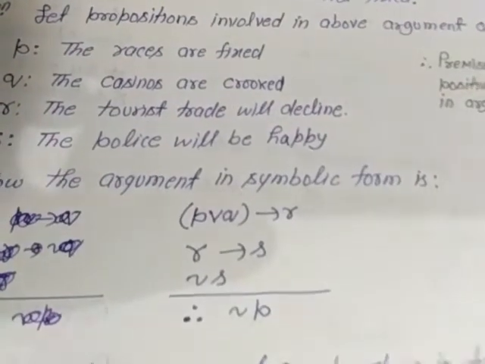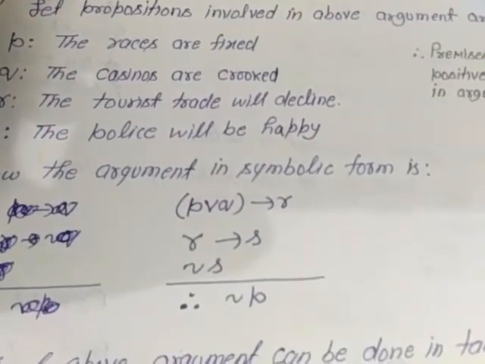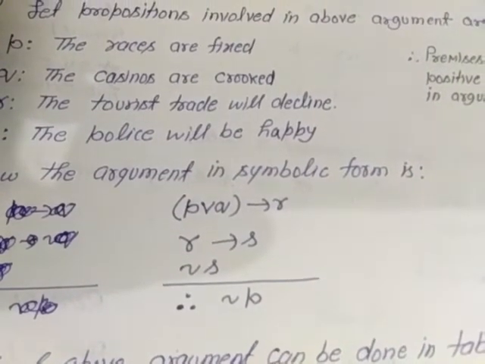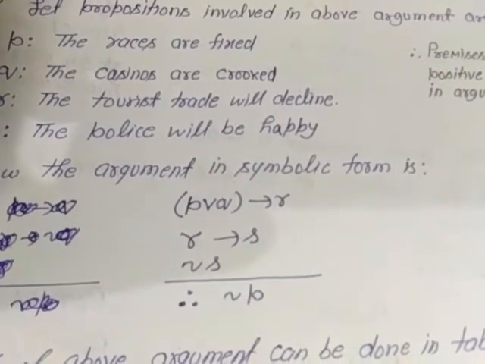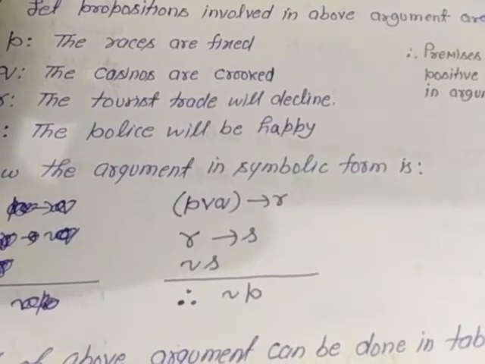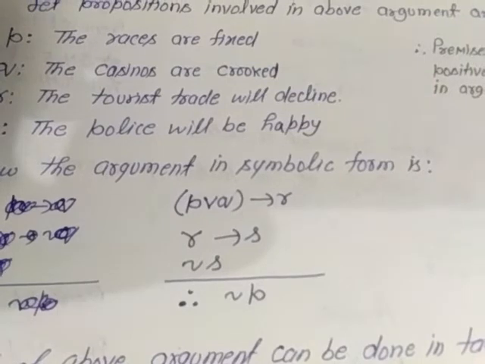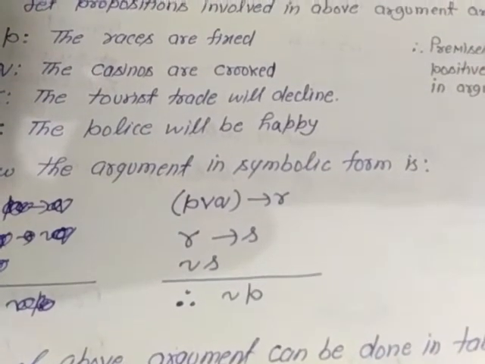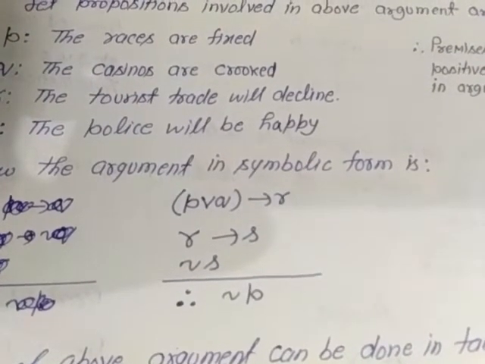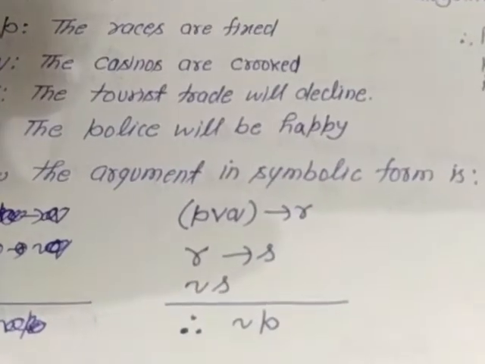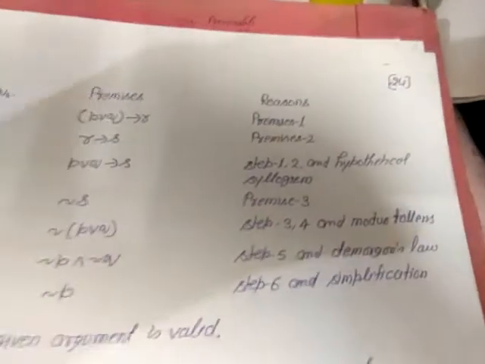Now, as we discussed in the previous lecture, we will prove this argument with the help of the tabular form. In tabular form, we can start with any of the premises, or we can write all the premises together and then we will utilize them. So here I have maintained a table showing the proof of the given argument.